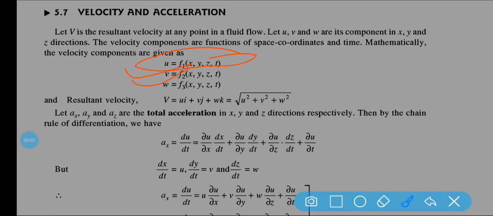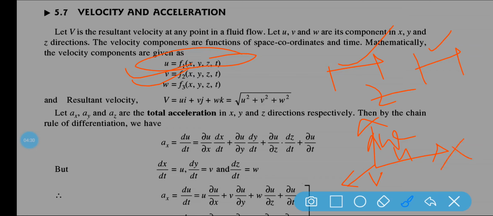If it is a function of these, that means it depends on both distance and time, so there are two types of dependent variables. Here u is the velocity component along the x axis, v is the velocity component along the y axis, and w is the velocity component along the z axis.